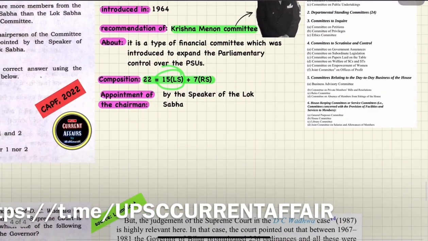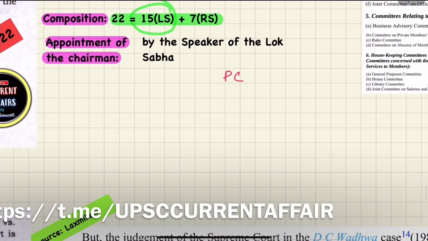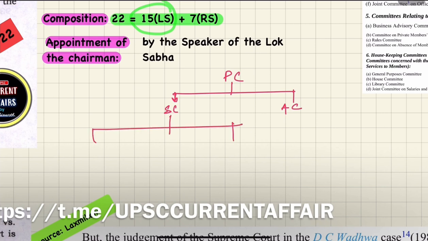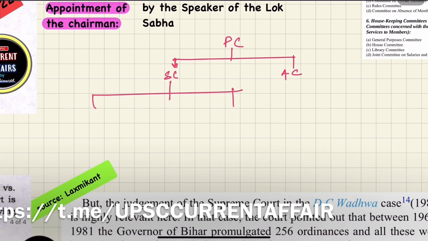As we know, parliamentary committees can be broadly classified into two: standing committee and ad hoc committee. Standing committees, on the basis of the nature of function, can be classified into 6 types. You must have read this from Laxmikant. If you have not read, then go and revise it. The 6 include the financial committee, the departmental standing committee, and so on, and the last one is the housekeeping committee.